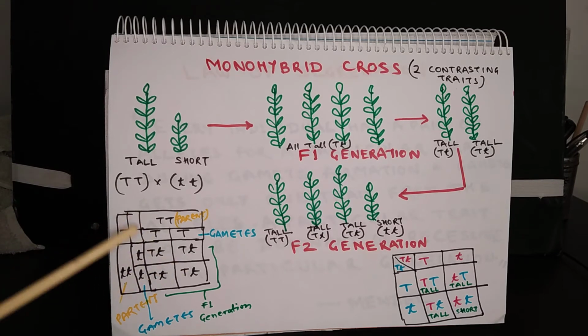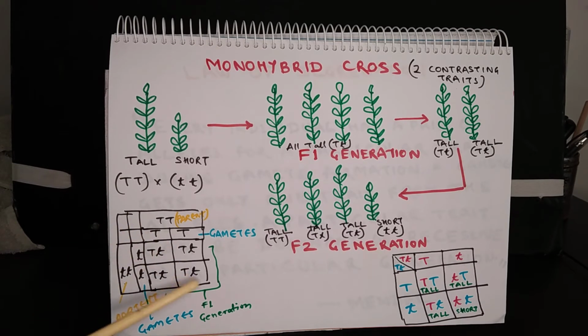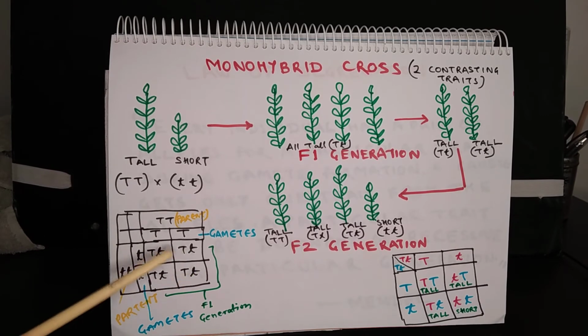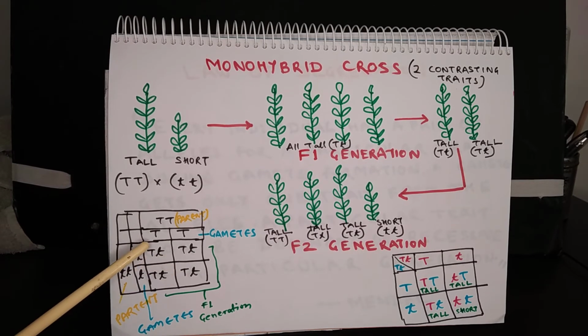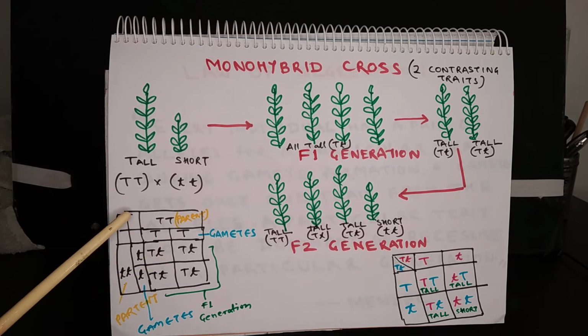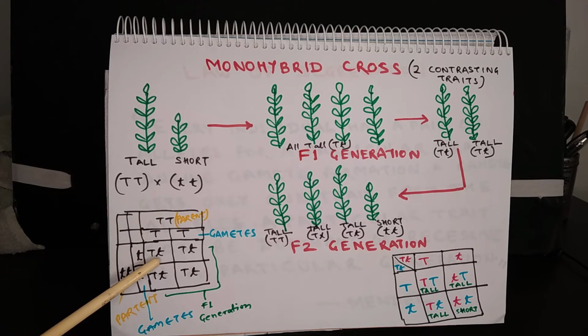These are the gametes, and these quadrants, they show the plants of F1 generation. So all the plants, their genotype was one capital T and small t. So that means each plant was having the gene for tallness and shortness both. Since the tallness was a dominant character, so it was expressed in that generation, and the shortness being a recessive character, it was hidden.